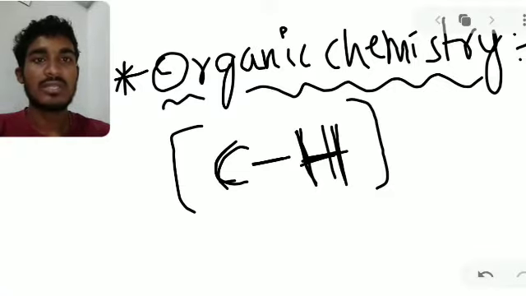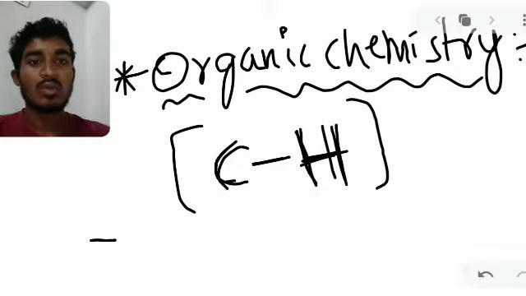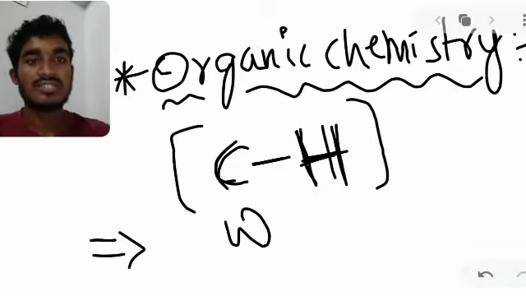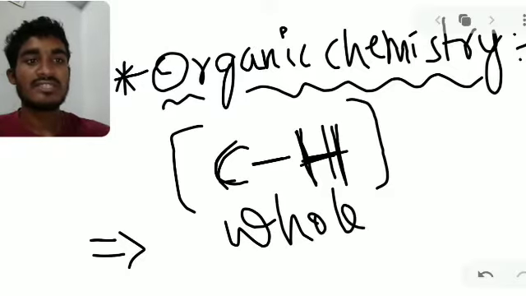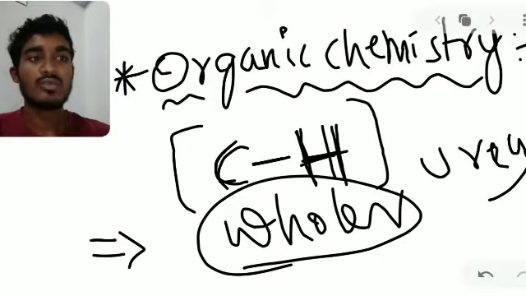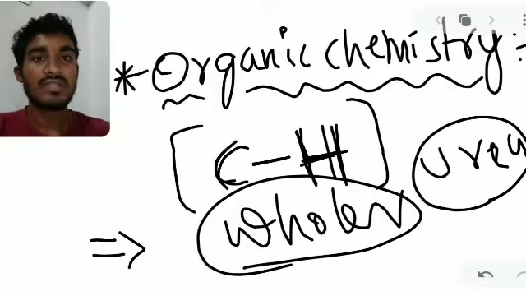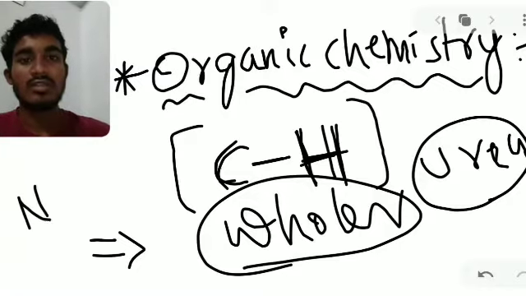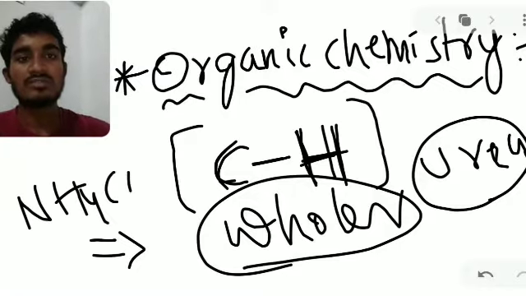The first organic compound was discovered by the scientist Wohler. He discovered an organic compound from inorganic materials, and that is urea. The first organic compound is urea. It is derived from the inorganic material ammonium cyanide, which I already told you about in previous classes.